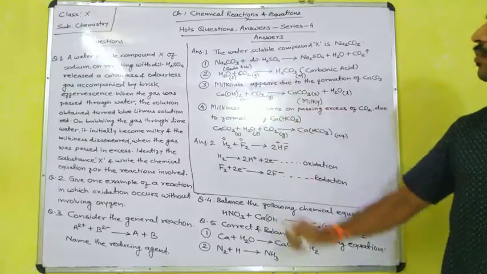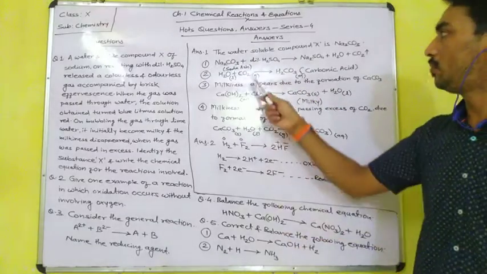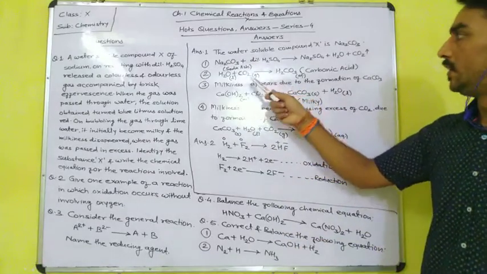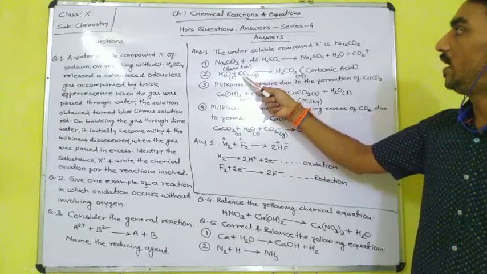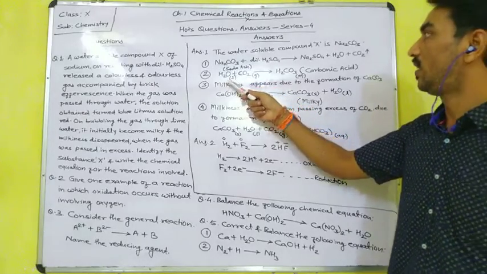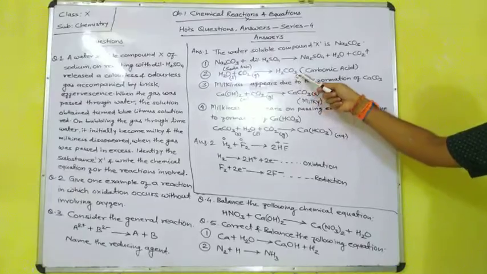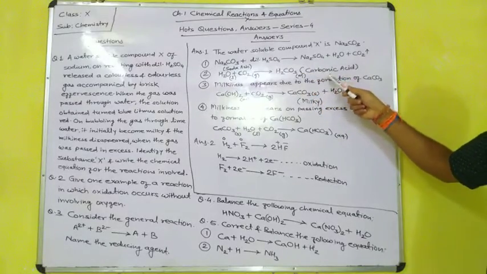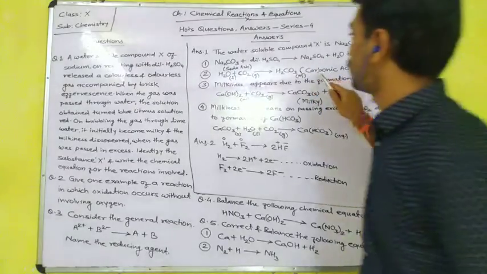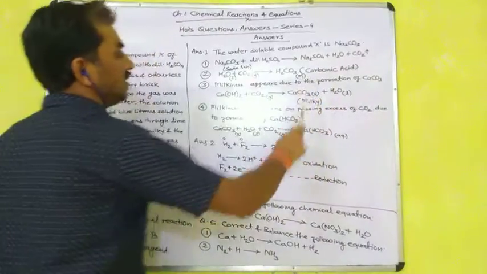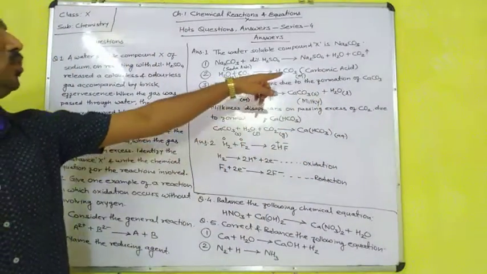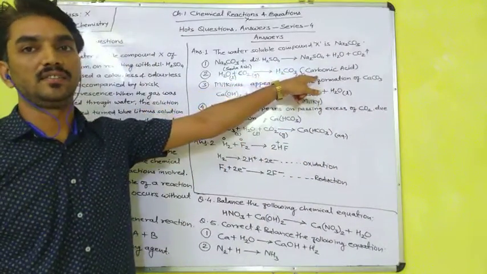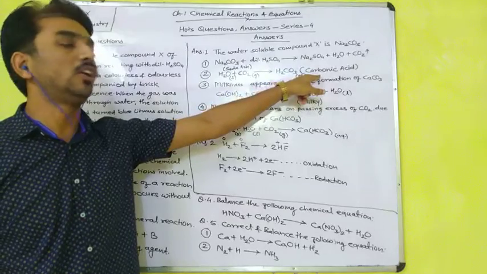When it reacts with water, it will form an acid. So this carbon dioxide, when passed into water, forms H2CO3, which is known as carbonic acid. Due to the formation of this carbonic acid, it turns blue litmus solution red. Why? Because it is the property of acid.